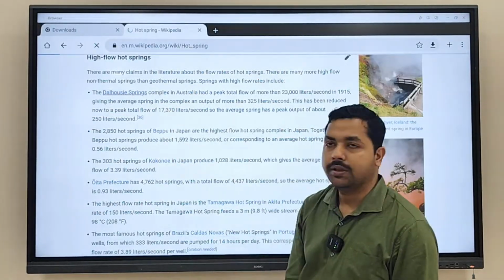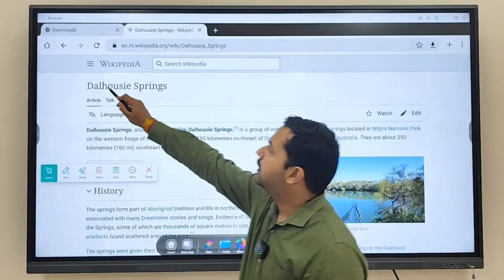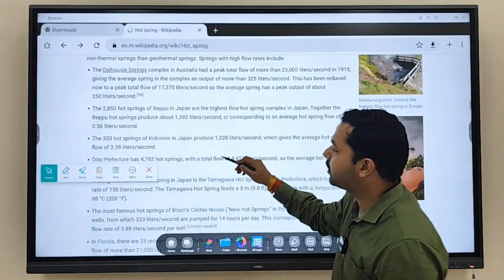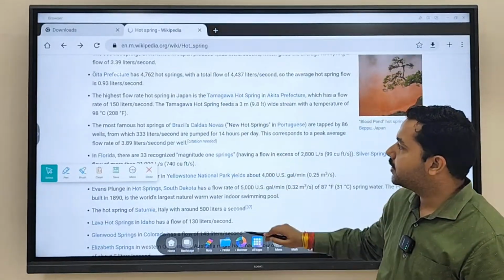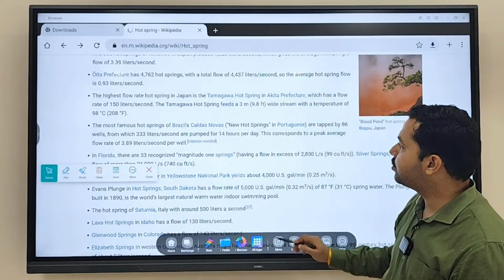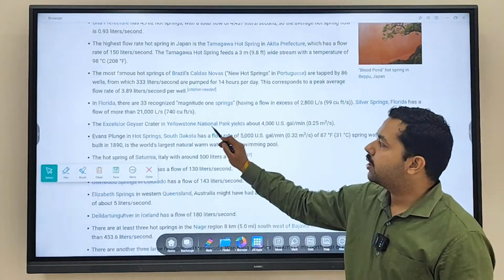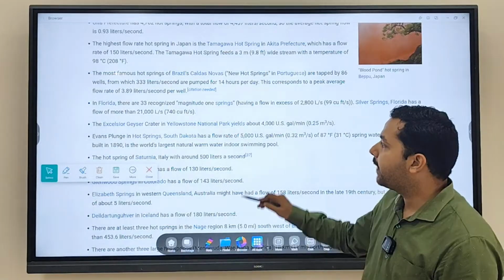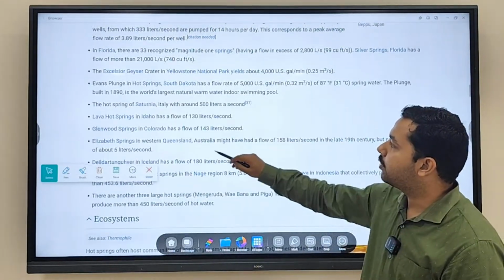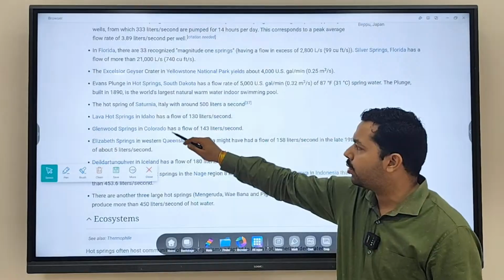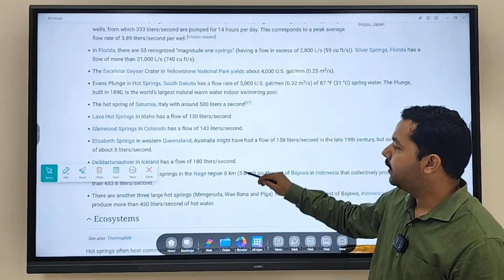You can find this in Australia, the Lodzi Spring. Then you will also find, as we discussed, the Yellowstone region of USA. There you will find a lot of hot springs. Then you will also find them in Colorado and Idaho. All these are USA only.